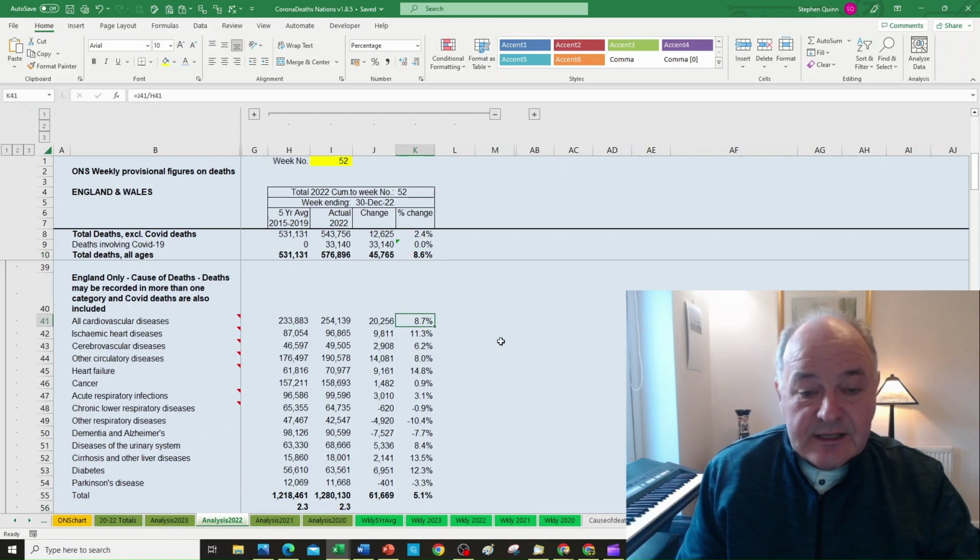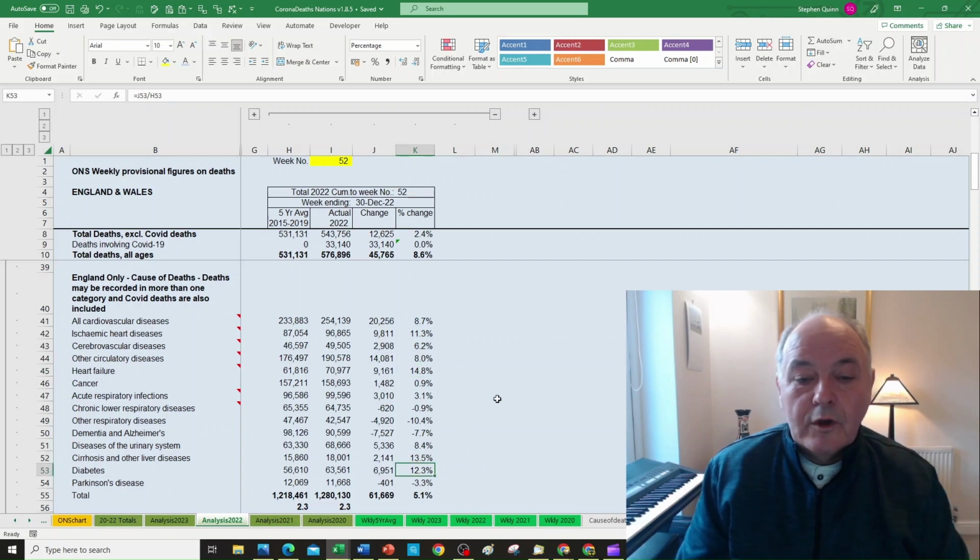Cardiovascular, for example, has increased by 8.7%, ischemic heart disease by 11.3%, heart failure by 14.8%, and liver disease by 13.5%. Diabetes is another significant one, up by 12.3%.